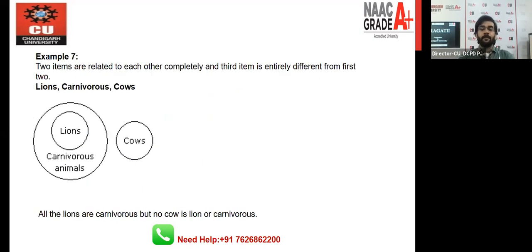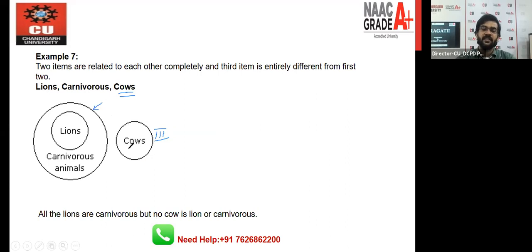Example number 7. Lions, carnivorous, and cows, right? Carnivorous means those who eat flesh, right? So you can say that lions eat flesh, right? So what does it mean? Definitely lion will come inside of the carnivorous, but cow definitely will lie outside of the lion and carnivorous. So it is possible that the third circle will be different from the other two circles. So this is also a possible case.